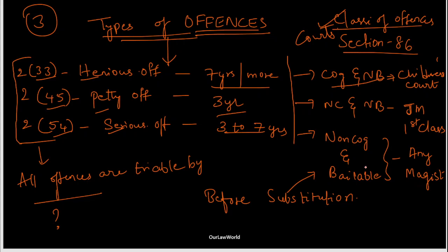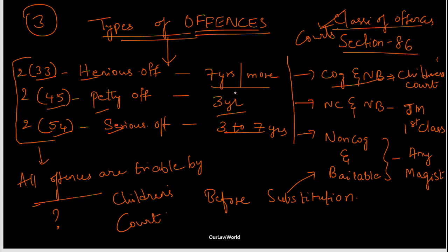So this is the thing before substitution. Under section 86 you will find 3 different kinds of courts, but later on after amendment, all these offences are triable by only one court, which is children's court.